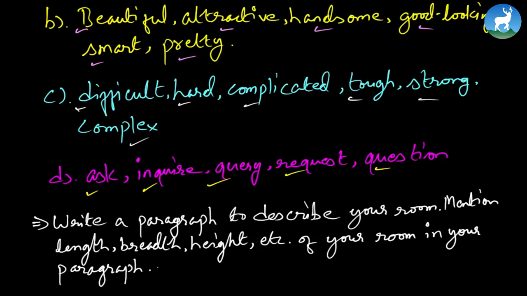So you can begin, as a topic sentence, by writing, my room is very beautiful. To me, my room is the world's best place. And then you talk about the length, breadth, height, etc. Or you can describe whatever you have in your room. Alright? So this you can do as homework.